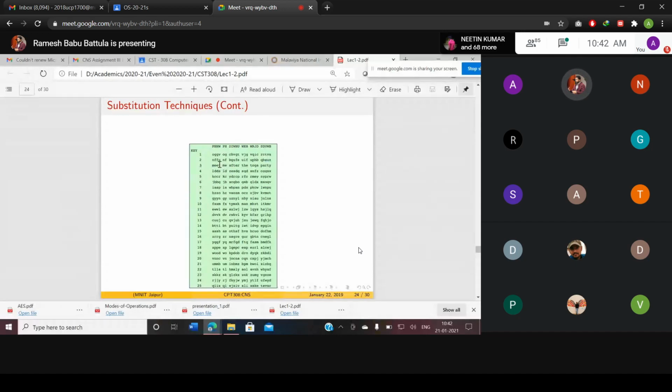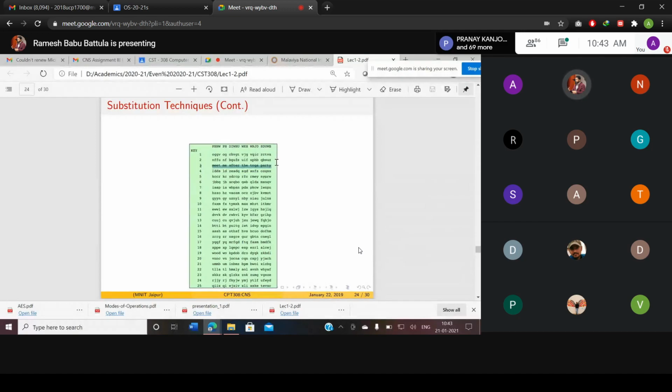Right? Or you may go back. Suppose I go back. Going back means that from P, the letter before it is going to be O, before that is going to be N, and so on. If I start, then at the third iteration only I will get the readable information.